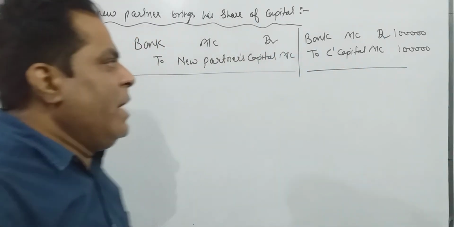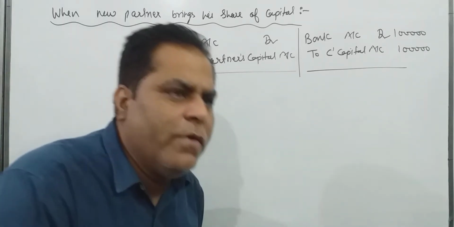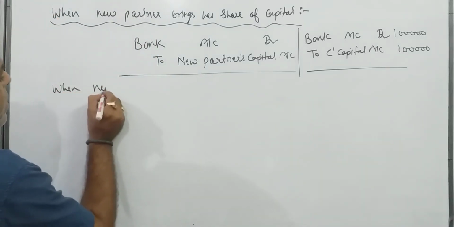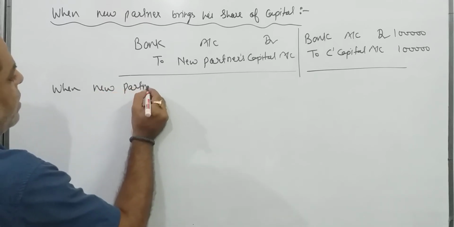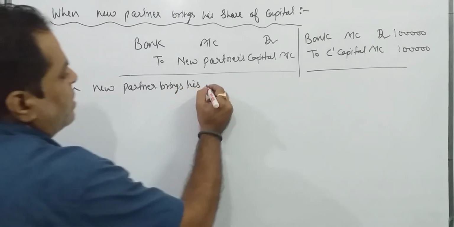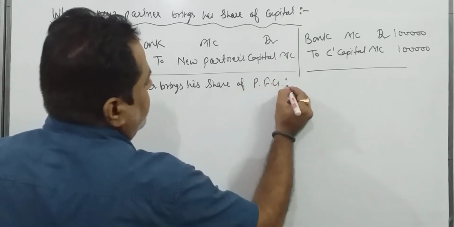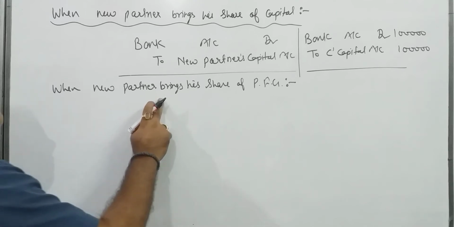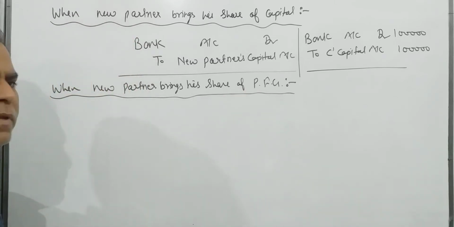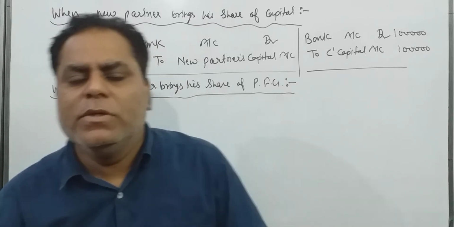Now I am going to explain what is the general entry when a new partner brings his share of premium for goodwill. Whenever a new partner brings his share of goodwill, we have to pass two entries.